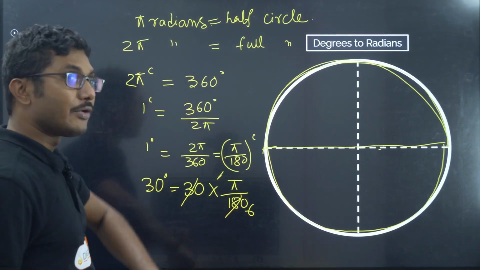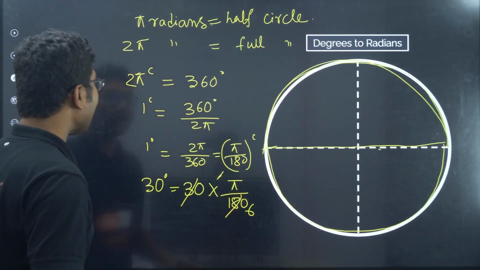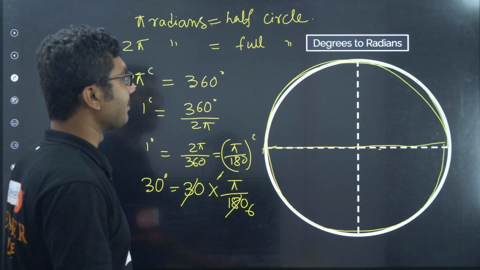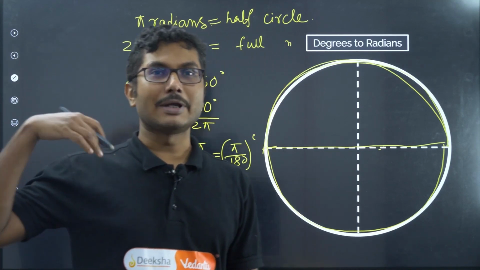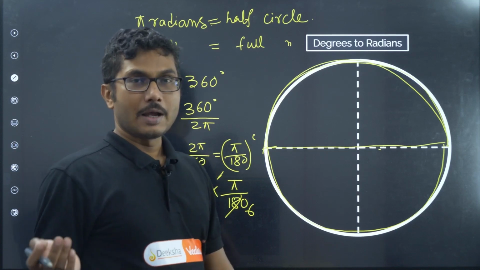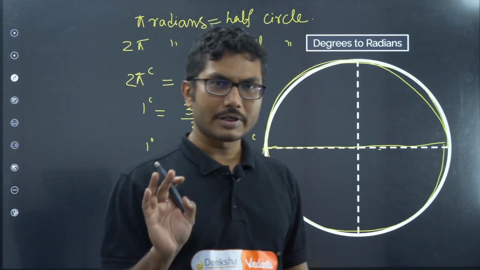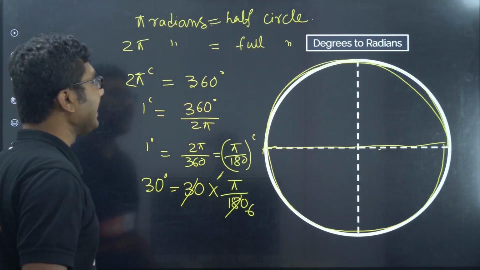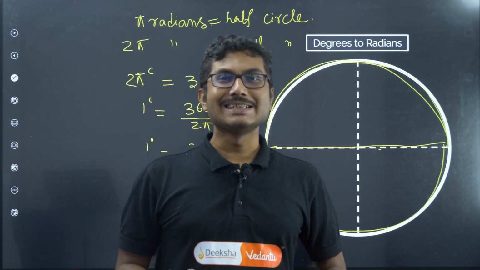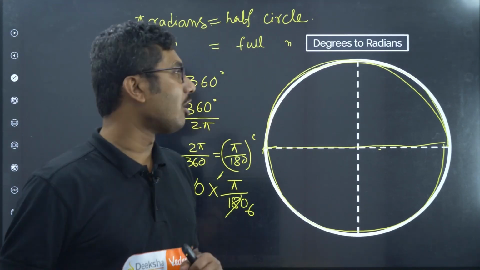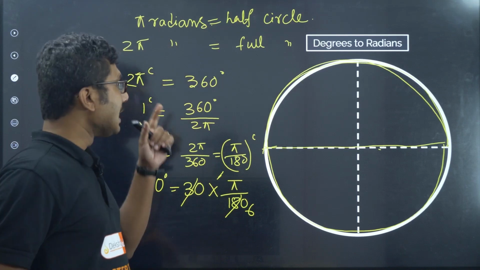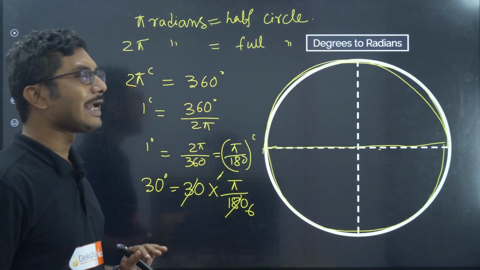So the table that we have seen previously, in some cases they mention the values in radians: pi by 6, pi by 4, where pi by 4 is 45 degrees, pi by 3 is 60 degrees, pi by 2 is 90 degrees, like that also given. In physics, in many cases this is very handy, especially if you are learning waves, oscillations, or electromagnetic waves chapters. These values are very handy.